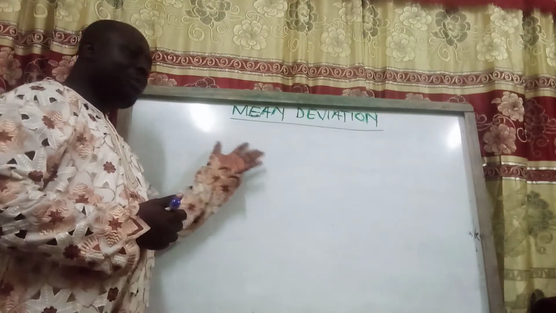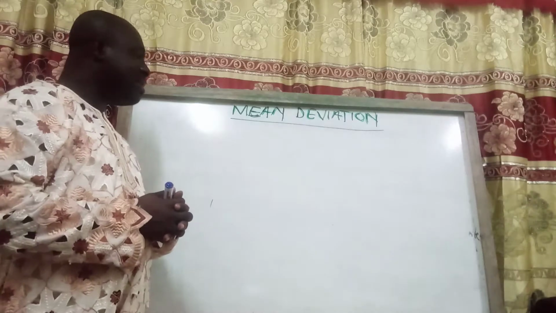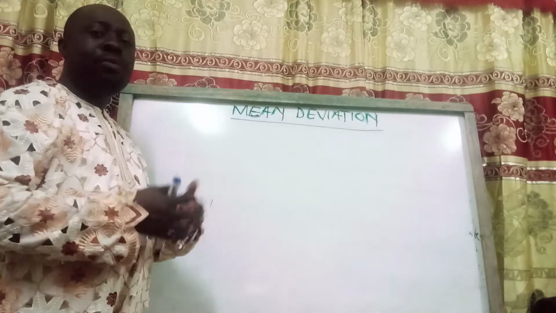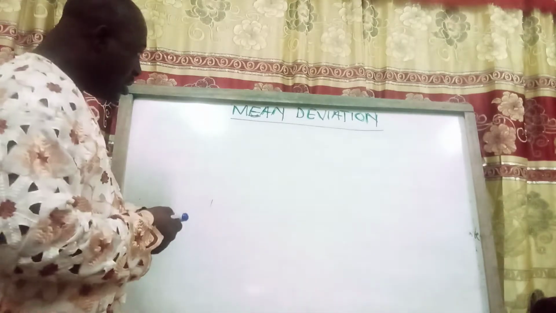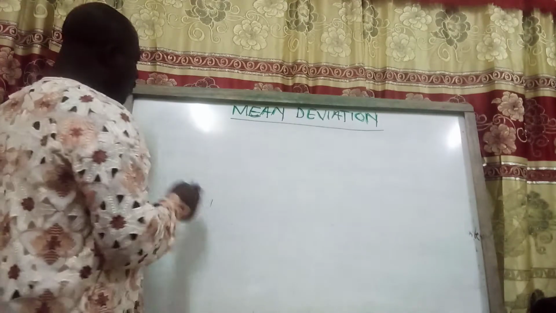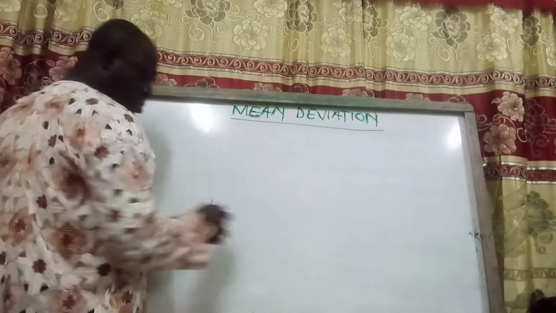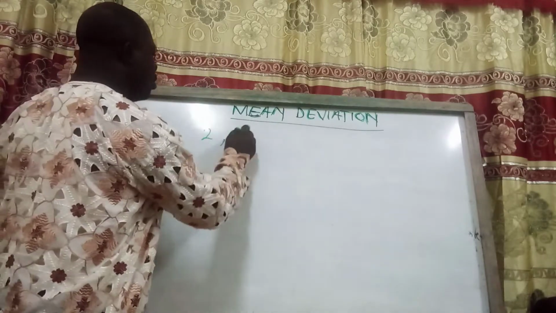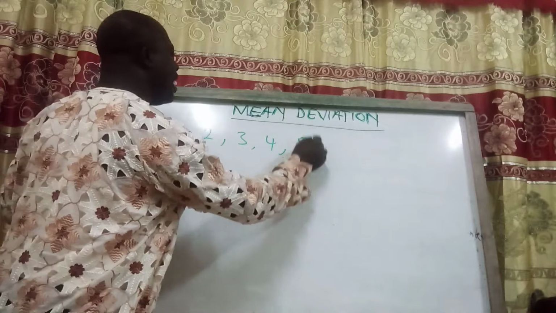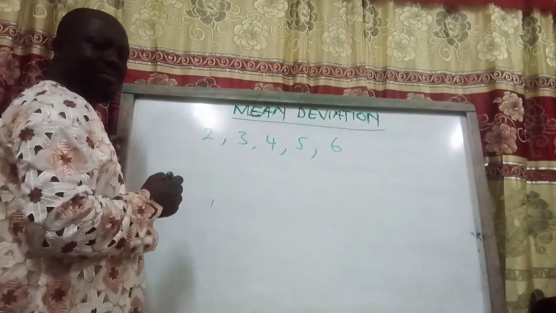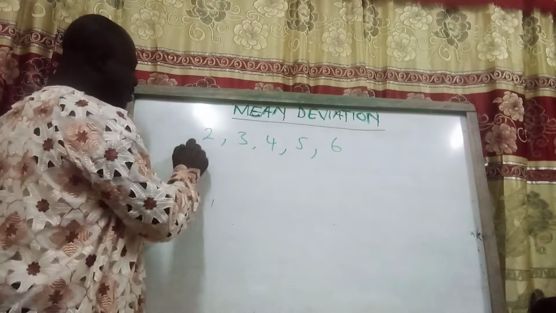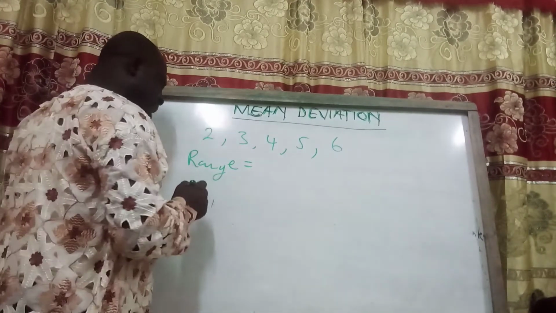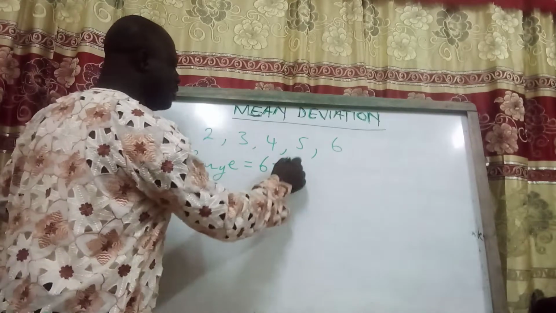When we went through the range, we realized that the range is not something that we can boast of too much. The reason is simply that if you have data, say 2, 3, 4, 5, 6, and you are to find the range, the range of this data is going to be 6 minus 2, which is 4.